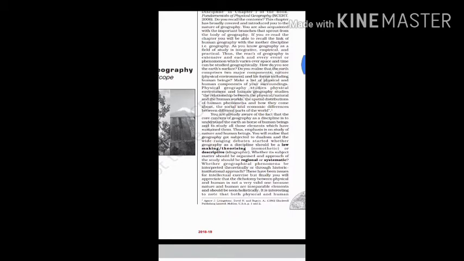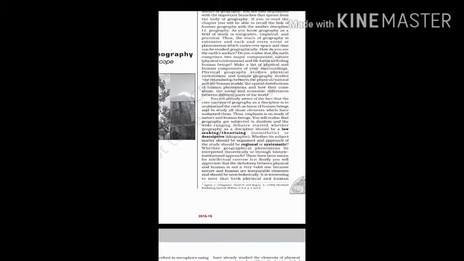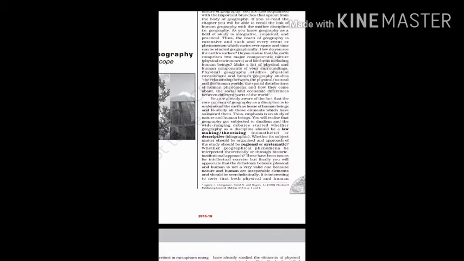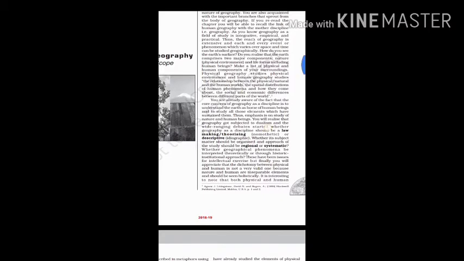Now let us know what the core concern of geography is. The core concern of geography as a discipline is to understand the earth as the home of human beings and study all those elements which have sustained them. That means we all human beings live on earth. That means earth is the home of us.